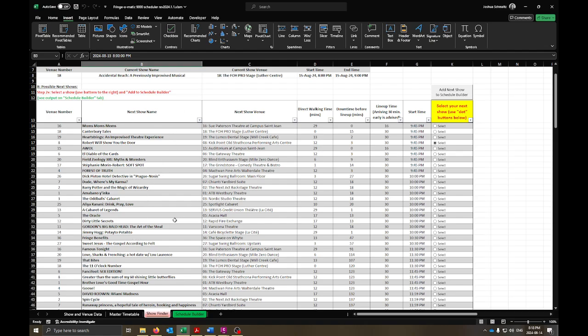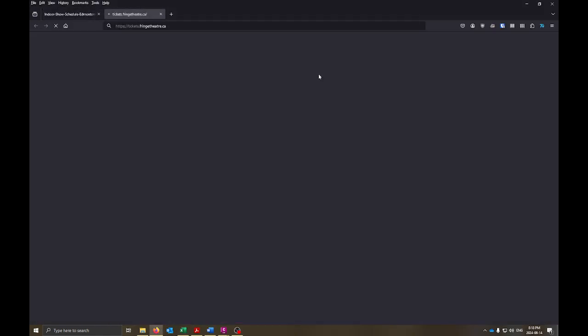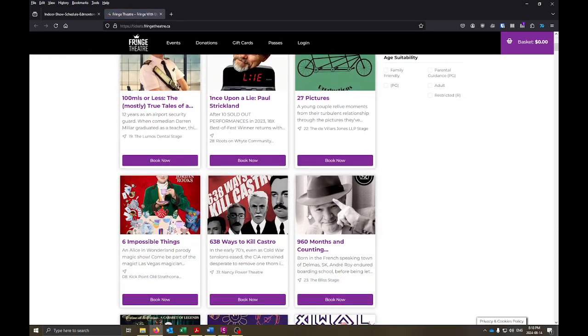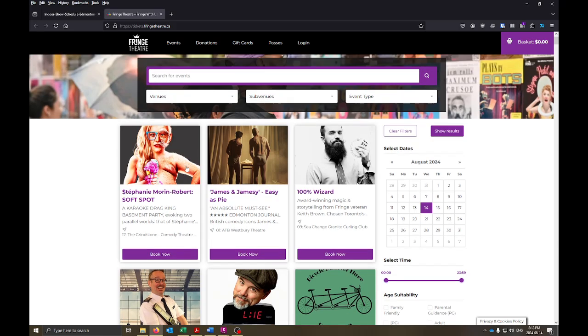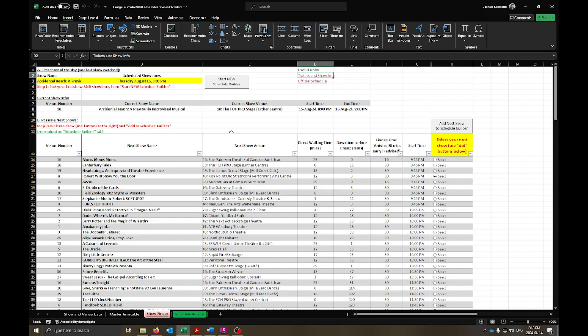If you recognize titles, or there used to be a PDF of all the show descriptions, but you'll find that in the guidebook, or you can also use the tickets website to vet shows you like using this system in here, which you can filter and so on. But I find it's also kind of not 100% intuitive, but maybe your luck is better. But nonetheless, okay, I want to pick another show.